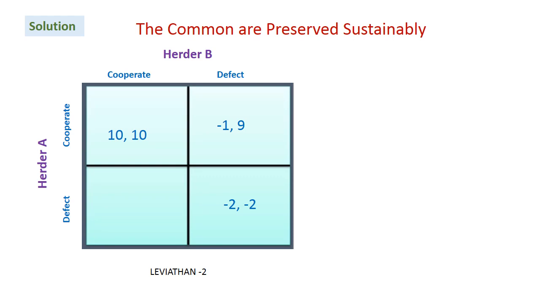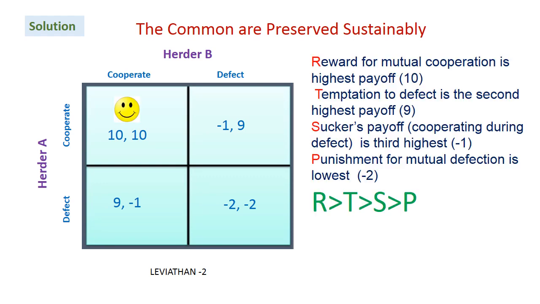So 11 minus 2 turns out to be 9, and the other one is the sucker, so he gets -1. On the other side, if herder A is defecting, then he gets 11, the punishment is -2, which makes 9, and since B is the sucker, he gets -1. There is a loss in it. Now let us compare all the four quadrants.